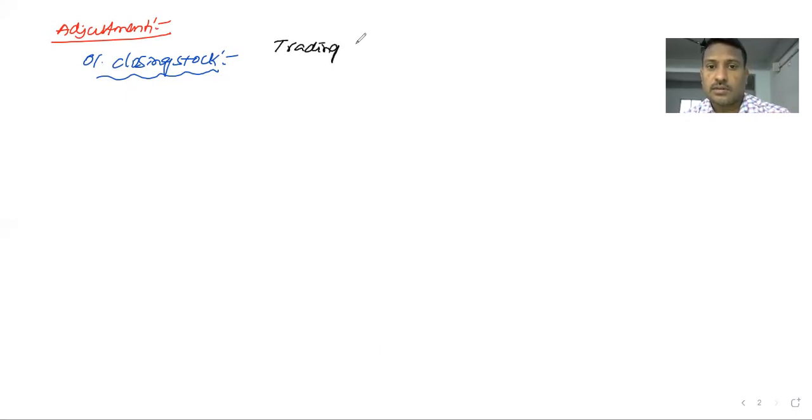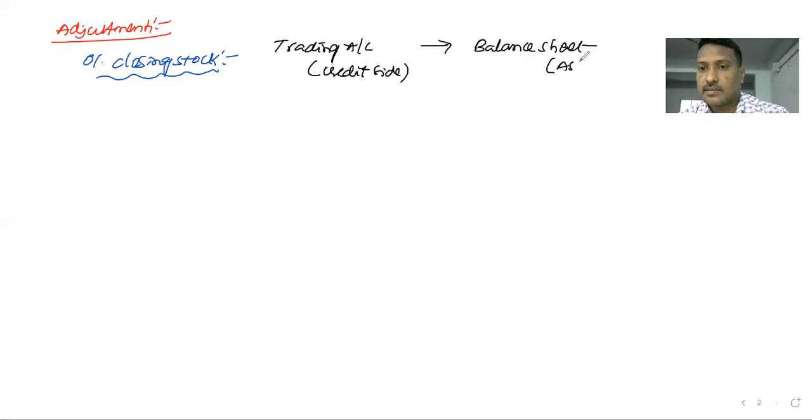When the closing stock is given in the adjustment, it is recorded first on the trading account credit side, and the second time on the balance sheet asset side. Two times, very simple. That is the first adjustment, closing stock.